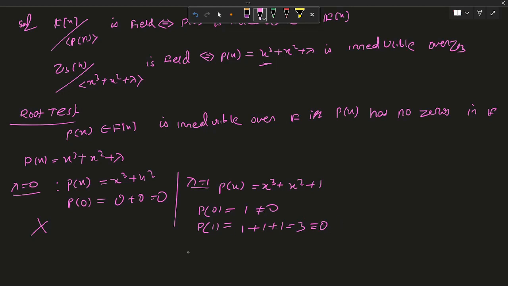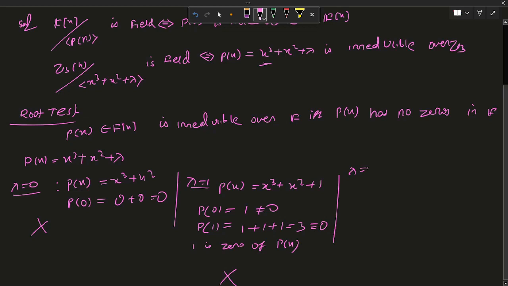So 1 is a zero of p(x). So for lambda equal to 1, p(x) is also not irreducible, and this condition also fails.